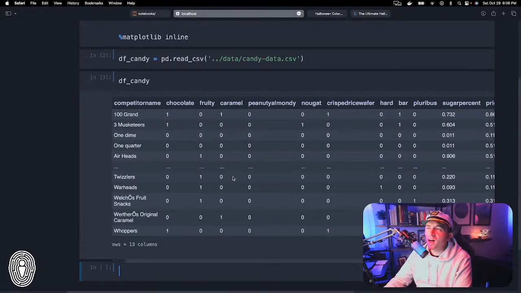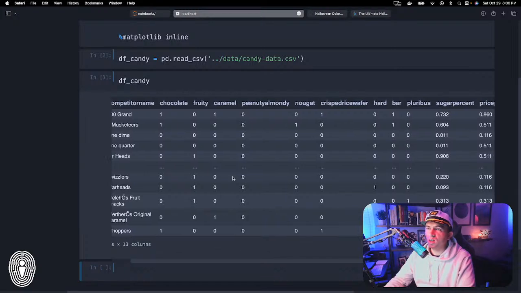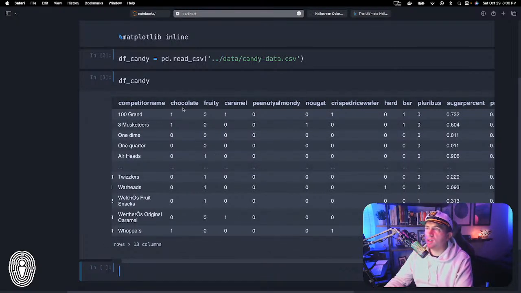You can see there are a lot of features in here that are just binary variables. These nine here, chocolatey, fruity, caramel, are all just zeros and ones, the zero representing that it is not. Like this one dime and one quarter, I have no idea what this is. Is it a legit candy? I've honestly never heard of that. So a one is basically saying, okay, 3 Musketeers is chocolate. We'll just stick with the ones I know. 3 Musketeers, we definitely know is chocolate. Airheads is not, but we do know Airheads is fruity. And you can see on down the line.